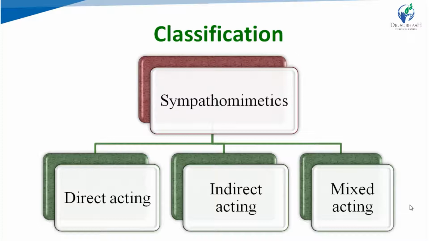Indirect acting adrenergic drugs cannot bind directly with alpha and beta receptors, but they enhance the availability of noradrenaline, so they enhance the action produced by noradrenaline. And mixed acting drugs can act either directly or indirectly.